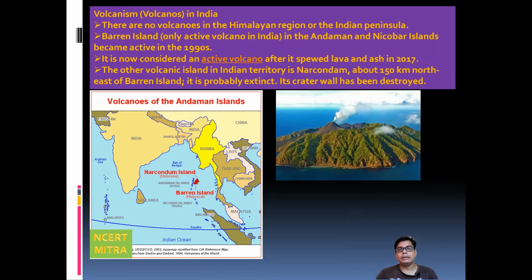Another volcanic island in the territory is Narcondam, near Barren Island. It is about 150 km northeast of Barren Island. So perhaps you can see volcanoes under Narcondam, and then Barren Island. So these are the islands where you can find volcanoes.